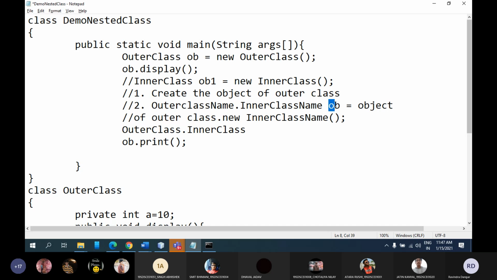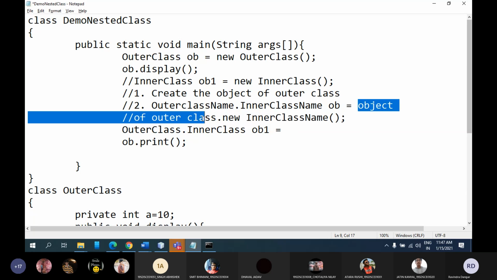Then I can give any object name. So earlier it was ob, so now I can go with ob1. Let's say ob1. You can give any name. So this is my actual object of inner class, which is ob1. Then equal to, then object of outer class. This is not a class name, object of outer class. So what is the object of outer class?